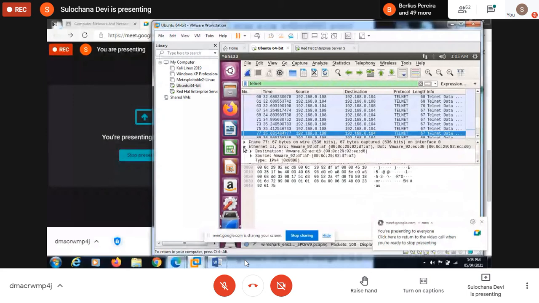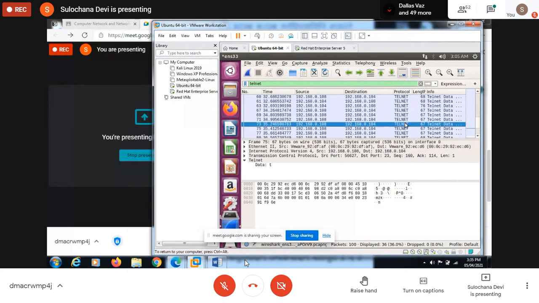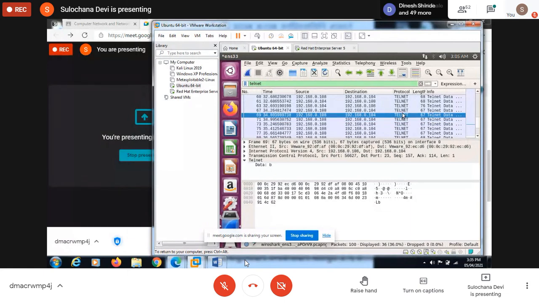From here they'll get everything, all information, whatever is required. Username, password from here they'll get, and then they can remotely log in, enter into our machine. And then see here you can see the data part, U in this packet. In this the data is T. In this you can see data is N. See this part.